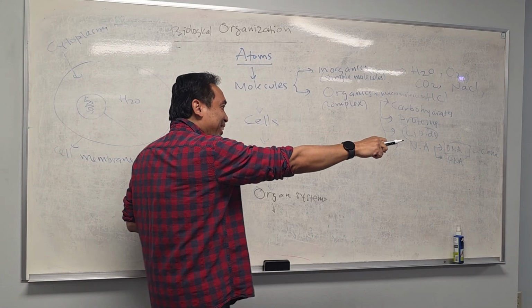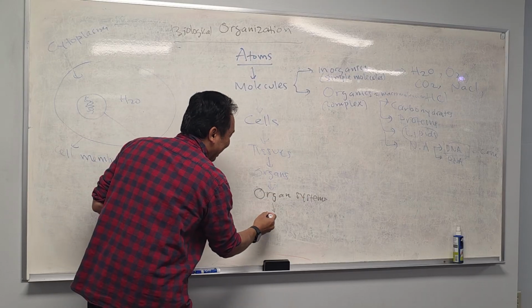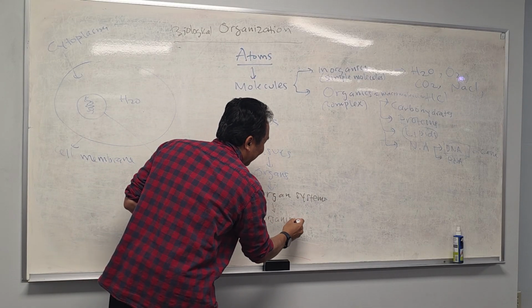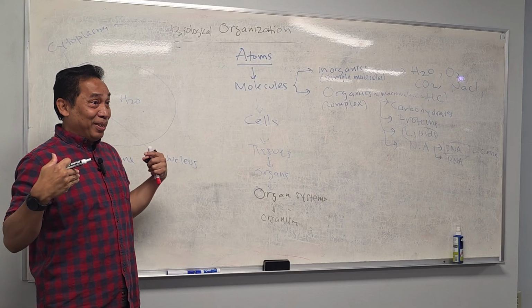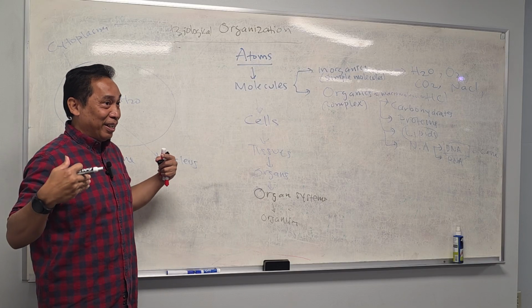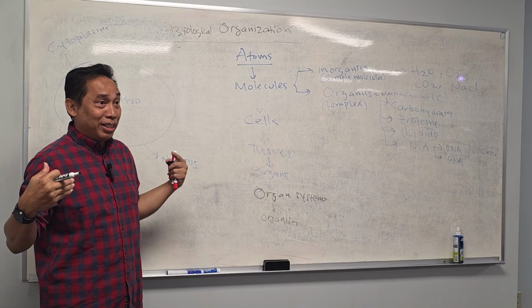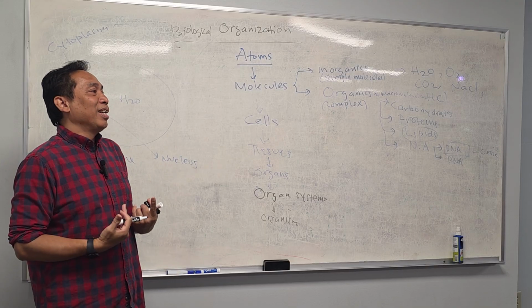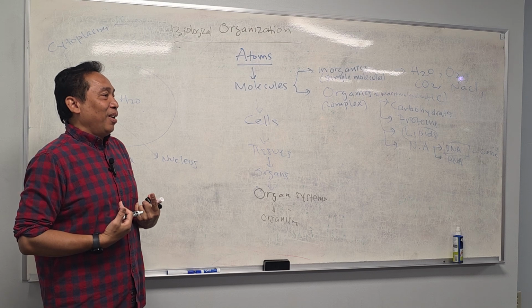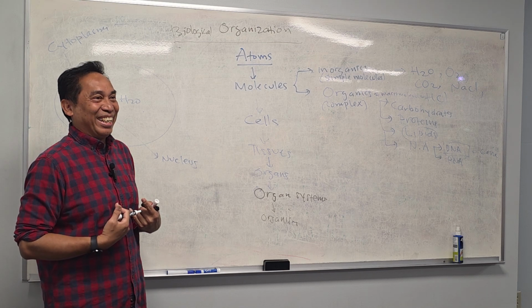Here you go. Now you got it. They create this organism like me. Yeah, you see me? I am an organism over here. I consist of 11 organ systems. I have a brain, I have a heart, making one organism over here. I am an organism.